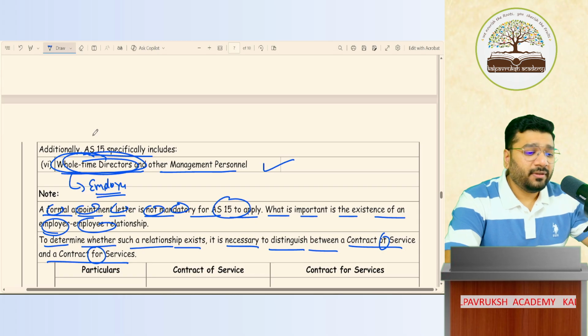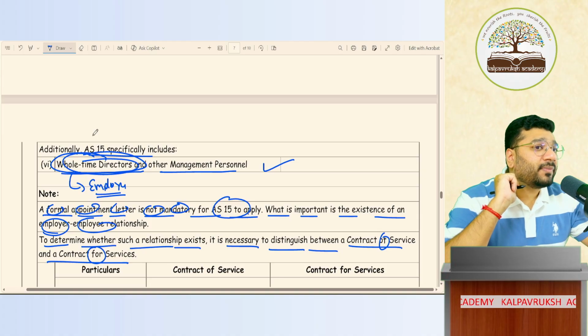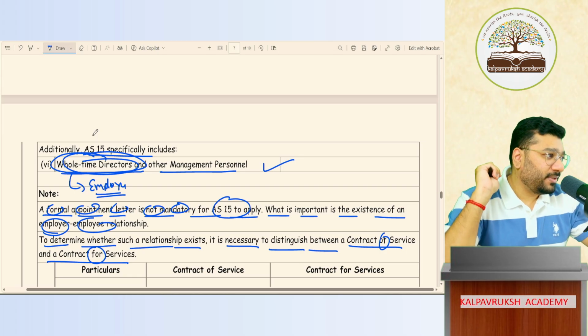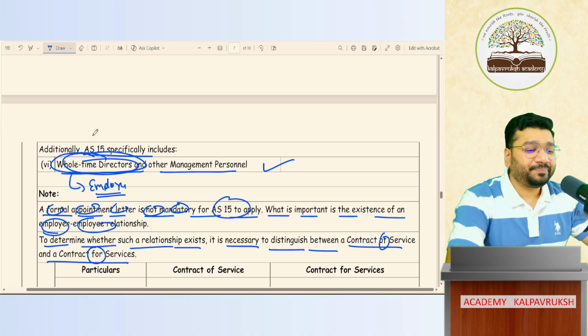Great. Now can we read this? Because in this, one contract will give birth to employer-employee relationship. Another one does not give birth to employer-employee relationship. So one will be accounted as per AS 15, another will not be accounted as per AS 15. So understanding this is very, very important.